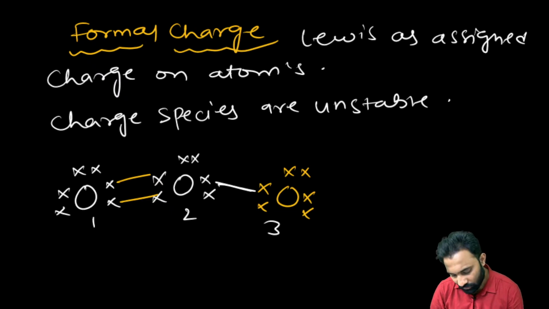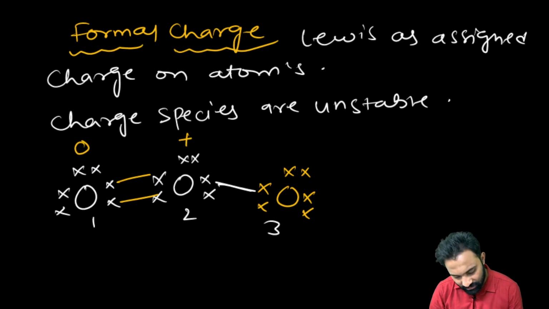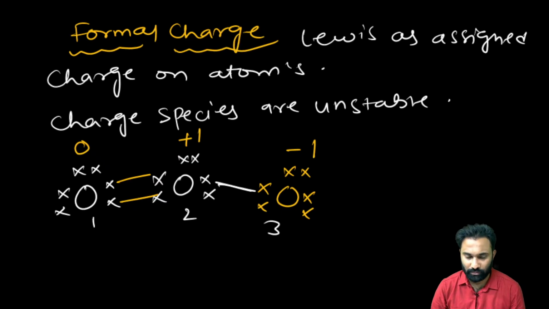coordinate covalent bond. So what does it mean? The charge on this oxygen is neutral, the charge on this oxygen is +1, and the charge on this oxygen is negative. Why? Oxygen number 2 is donating the electron, oxygen number 3 is accepting the electron. So these are the formal charges on oxygen number 1, 2 and 3. But sir, how do we get to know oxygen number 1 is 0, 2 is +1 and 3 is -1?